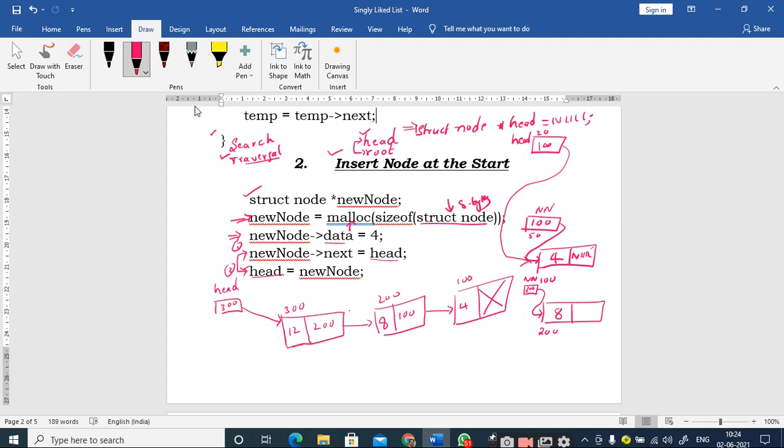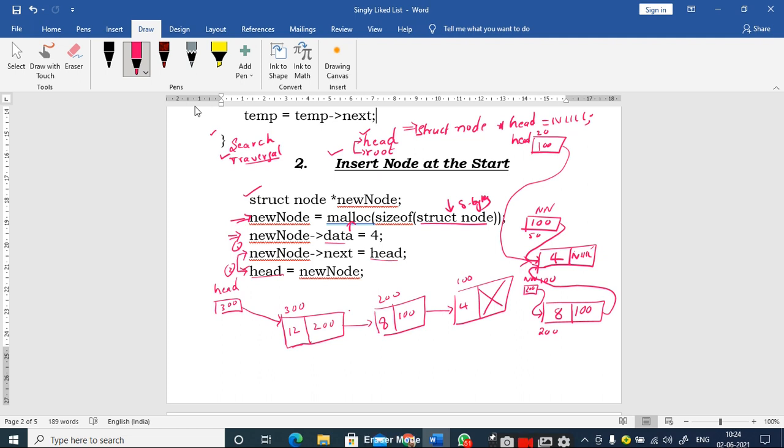So what is the value that is stored inside this head? 100, sir. 100. Therefore 100 will be stored here. So whenever I store 100 here in the next part of the new node, there is a pointer from the newly created node to the first node of the previous linked list, right? Now I have these many links for the first node.